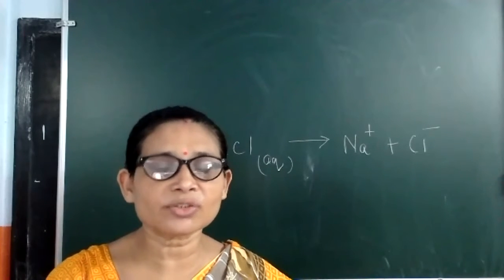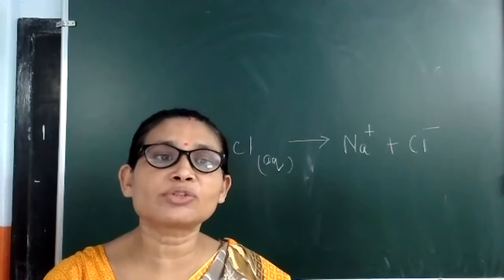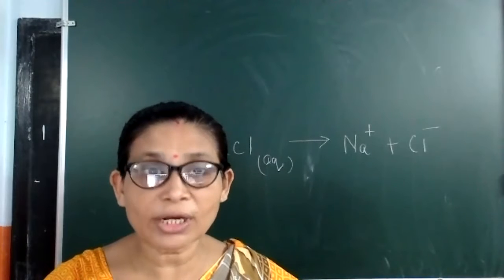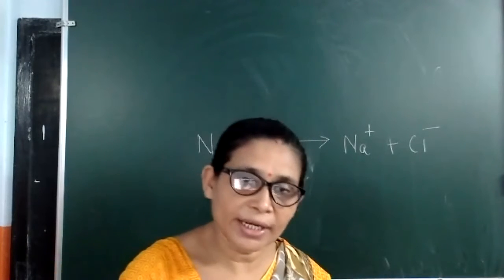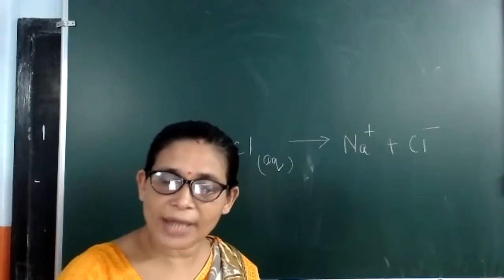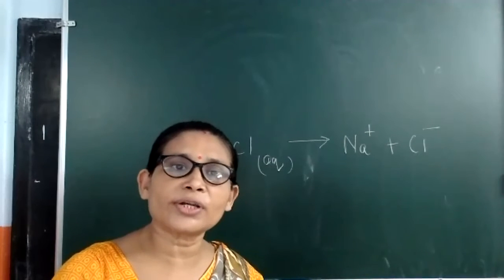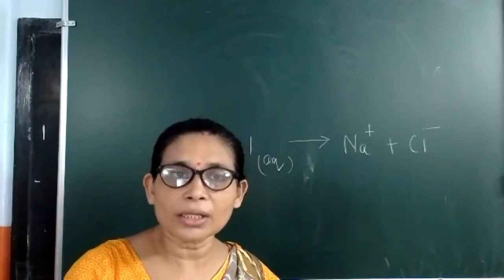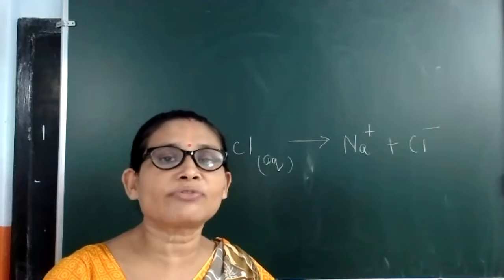But generally, in case of ionic compounds, the word ionization is replaced with dissociation. We will say NaCl is getting dissociated into ions, not ionized. Why? Because in NaCl or in any ionic compound, ions were already present. Sodium ion and chloride ions were already there. Only they were not free, due to the electrostatic force of attraction.